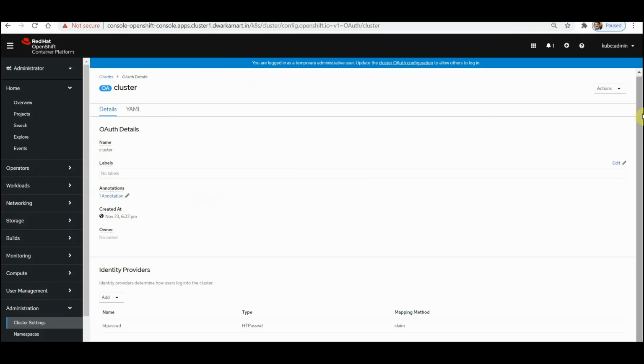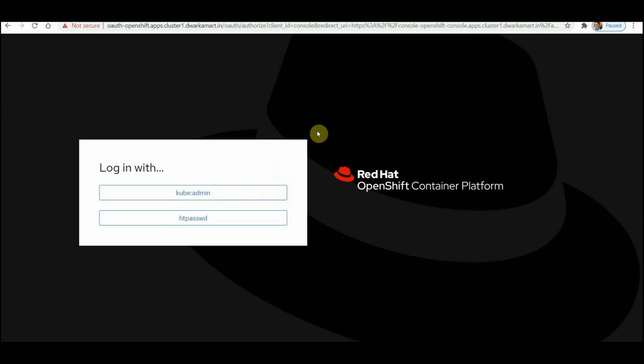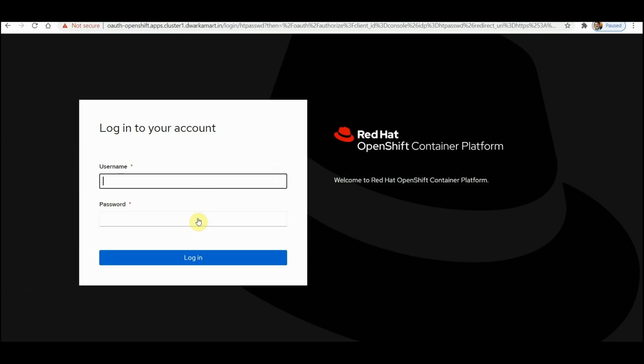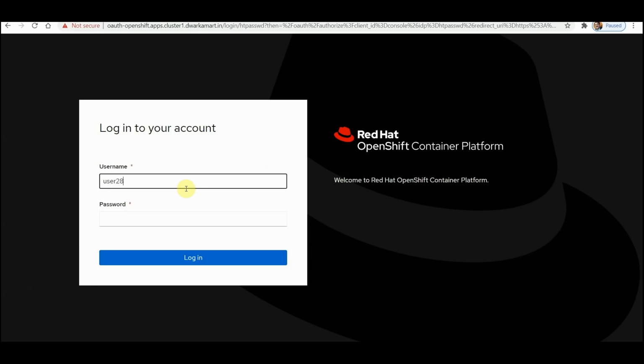This file has imported the users. Therefore now I can log out and demonstrate using a non-privileged user, which I created using this command. So I use the htpasswd option now to connect to OpenShift. Specify user 28, for example, which I created using htpasswd, and copy the password.